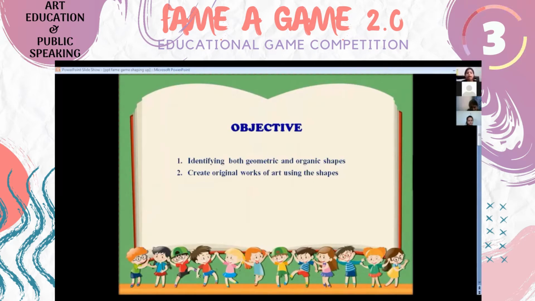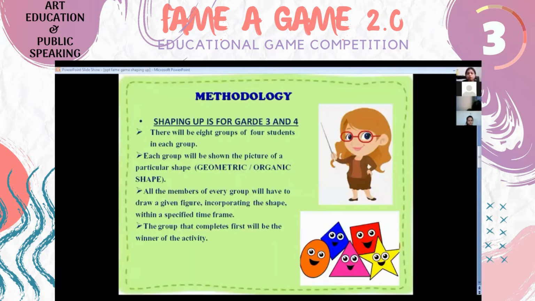artworks. And how they're going to play: there will be 8 groups of 4 students in each group, so it's a group game, and everybody will participate. Each group will be shown a picture of both a geometric and organic shape, and with the picture I'll give them a name or a specific object to draw, so they cannot change that object. Within the time limit of 15 minutes each group needs to complete the drawing.